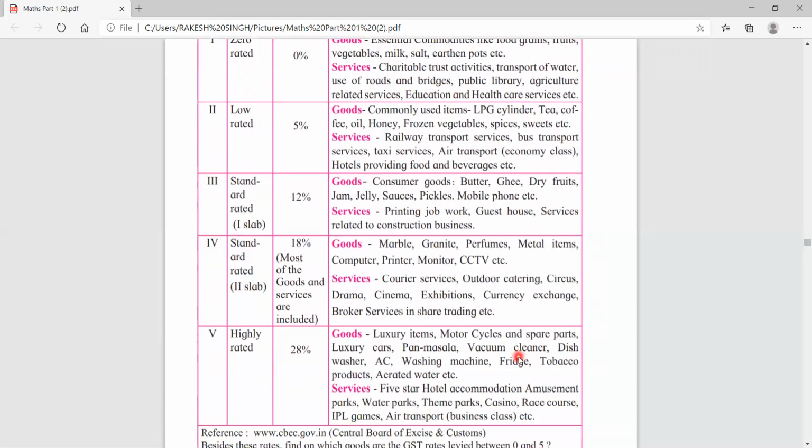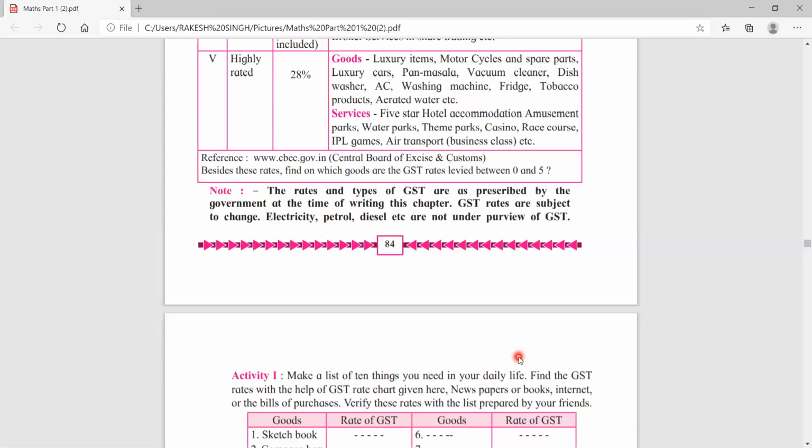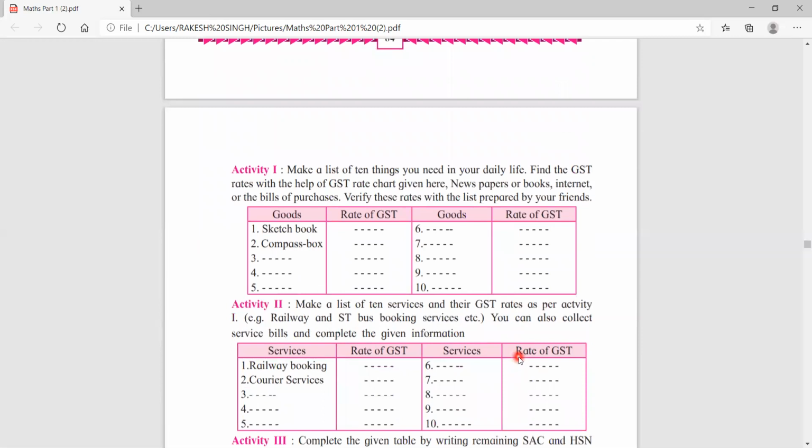Then children, on page number 85, you will see that an activity is given. Make a list of 10 things you need in your daily life, and find the GST rates with the help of the GST rate chart. So here you just have to fill in what things you require in daily life. Like that, two are given, sketchbook, a compass box. So like that you fill in 5 items in this. Then what is the GST rate of these items? You will get it from the next page, page number 84.